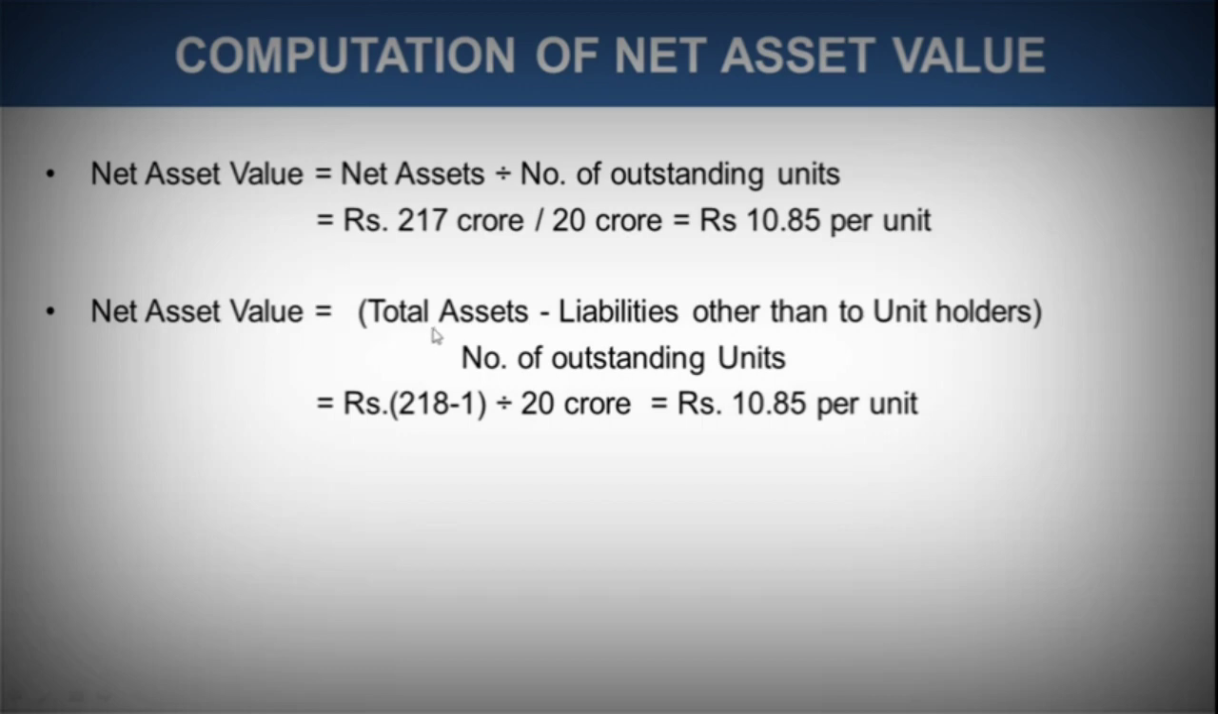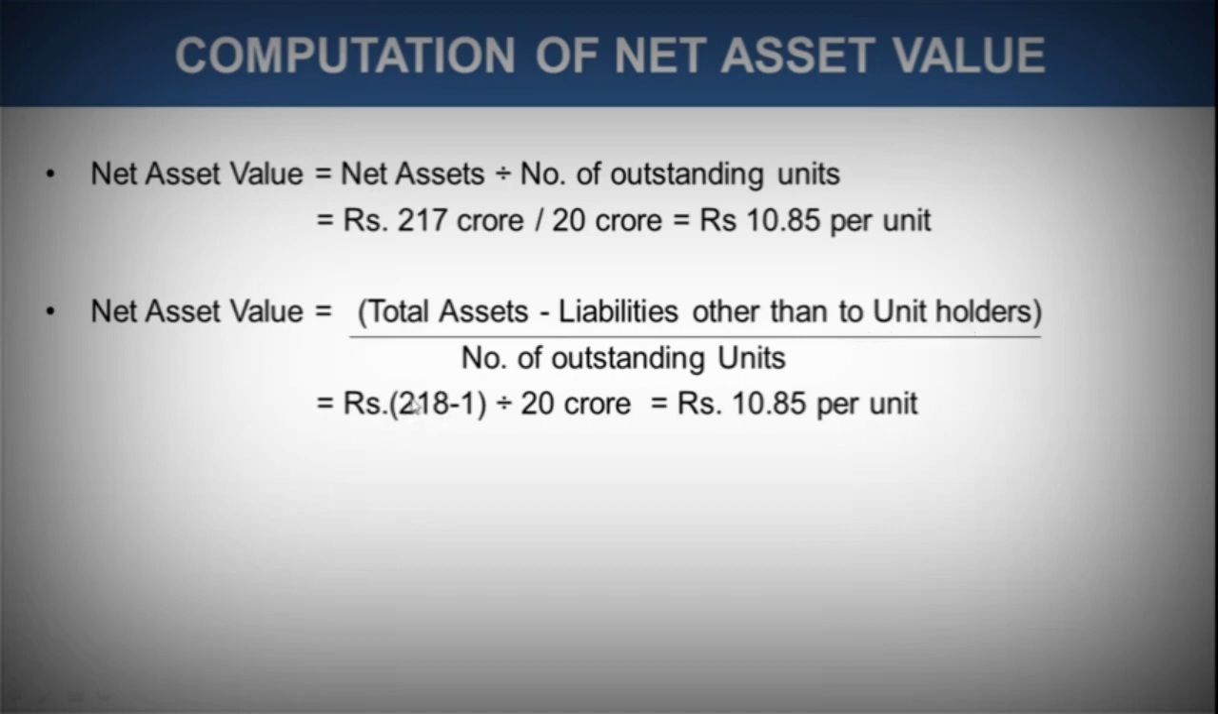There can be another formula which is almost the same, just with a little difference. Total assets minus liabilities other than to unit holders, divided by number of outstanding units. So here net asset has been segregated as total assets minus liabilities other than to unit holders.